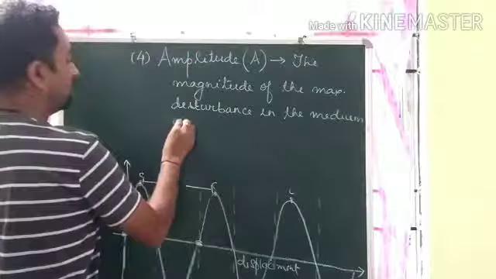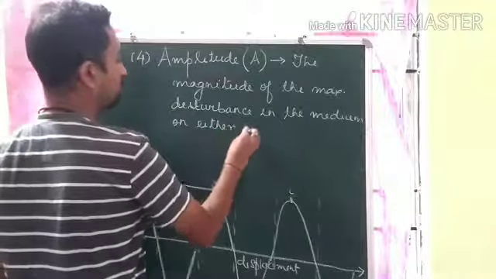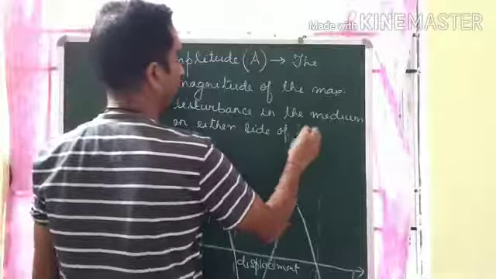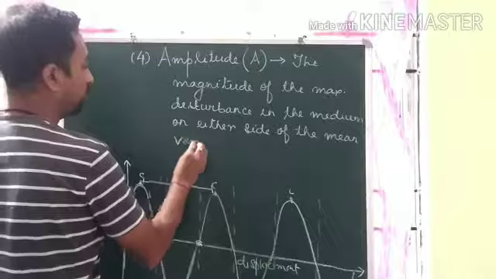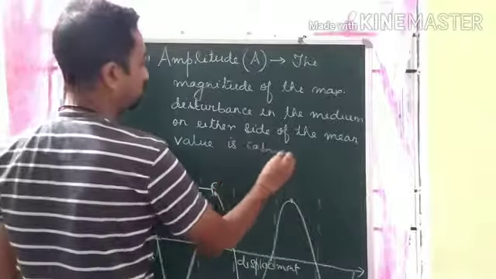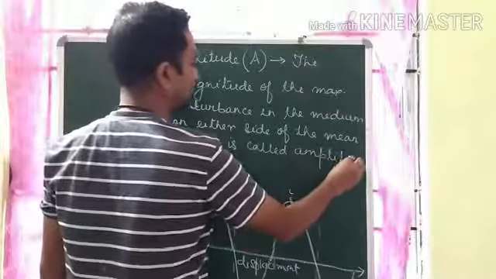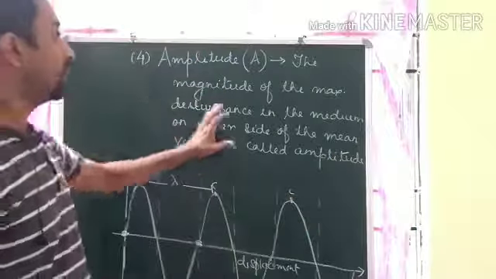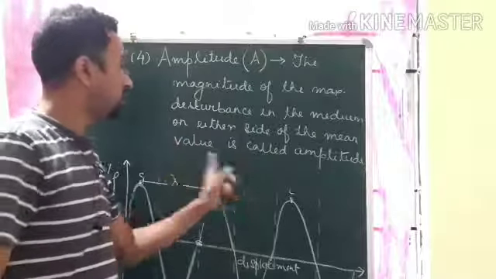The magnitude of the maximum disturbance in the medium on either side of the mean value is called amplitude.